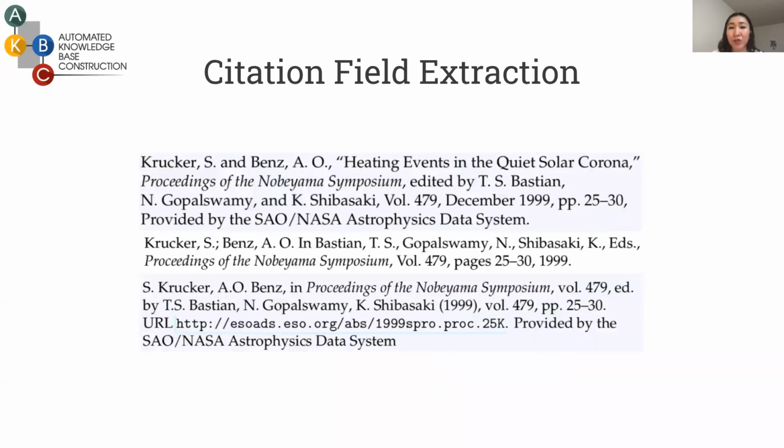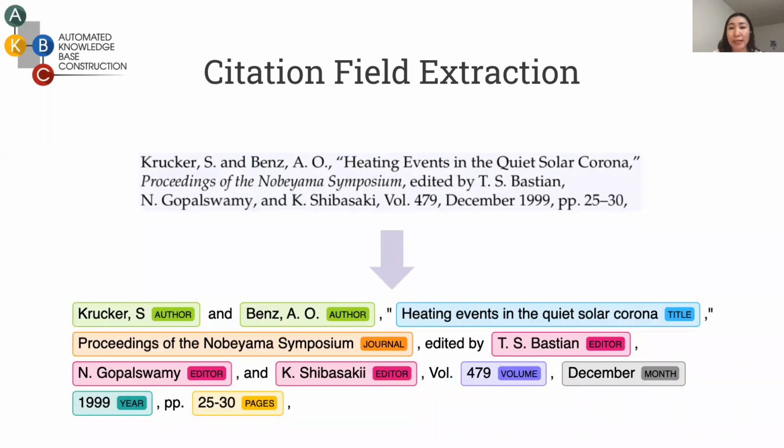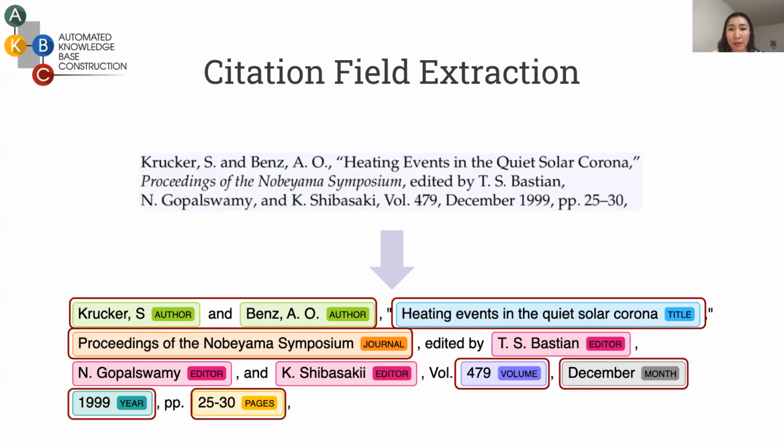Citations are strings that usually appear in the reference section of a paper and contain information such as title, years, and author names. Given a citation string, the goal is to extract segment fields and tag them with the corresponding labels. Similar to named entity recognition, citation field extraction is also formulated as a sequence labeling task. The unique feature of this task is its complex constraints between labels.